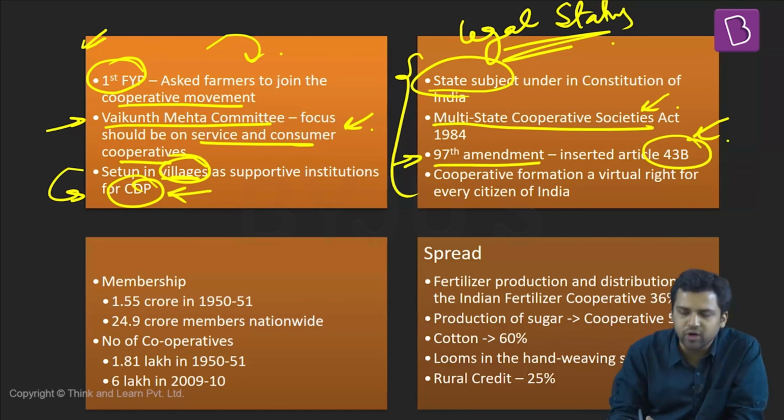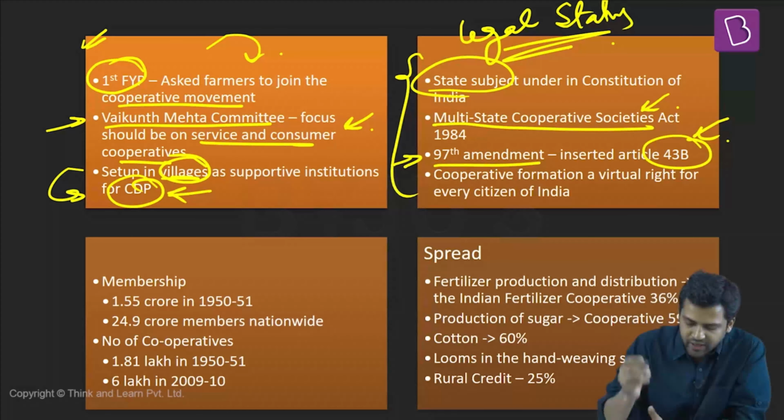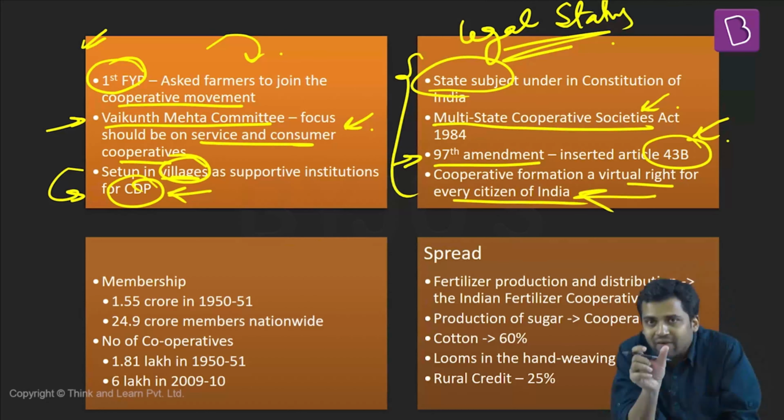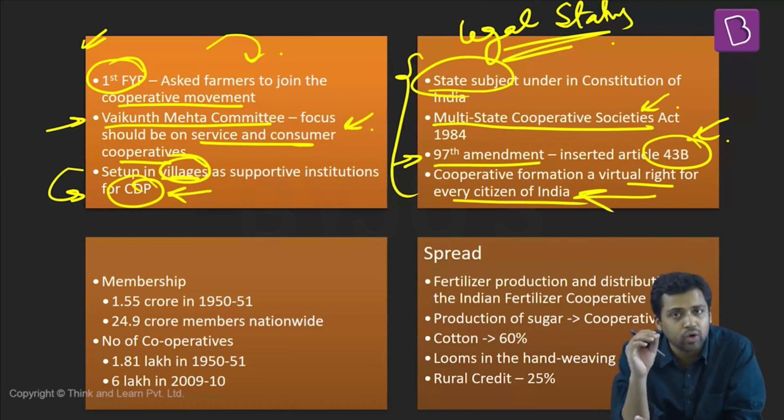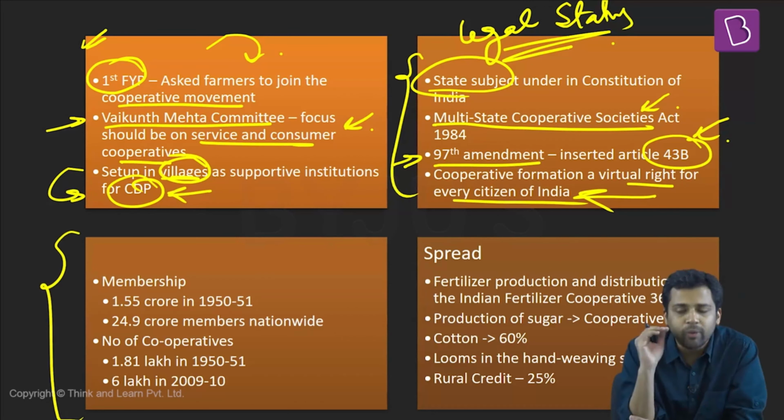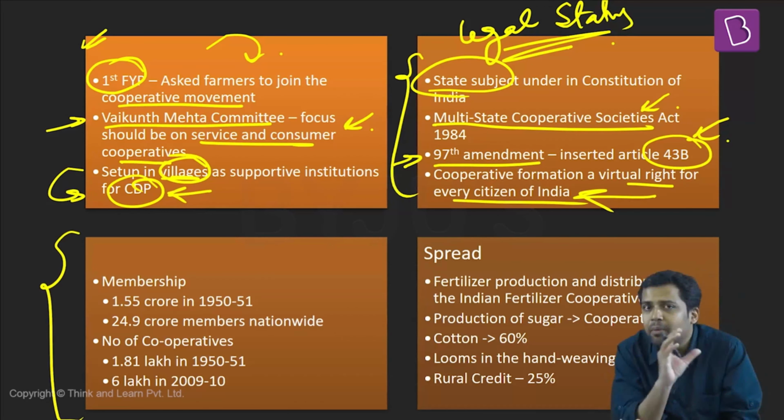The 97th Amendment inserted Article 43B. And now, formation of a cooperative is a right of every citizen of India. So in our constitution also, we have the mention of cooperatives. Forming a cooperative is your right. Now, how strong is the cooperative movement? What are some numbers which give us an idea about the strength of this movement?